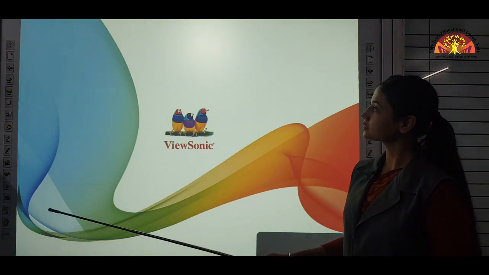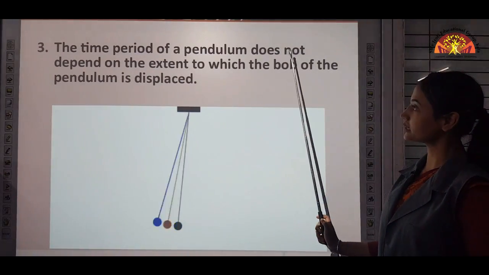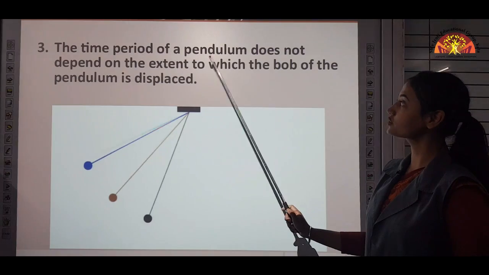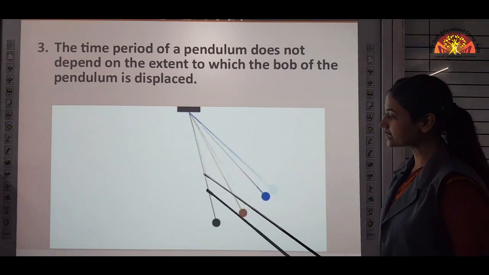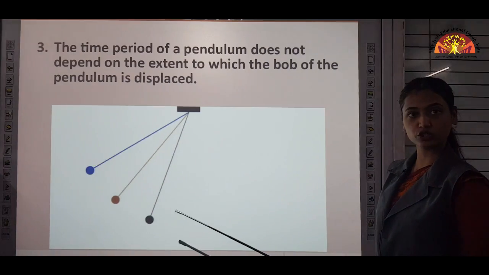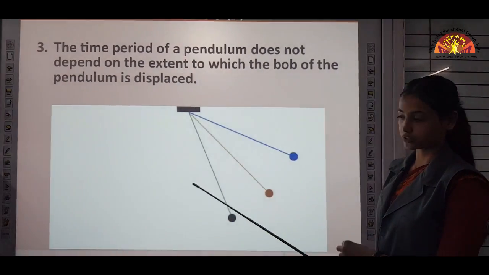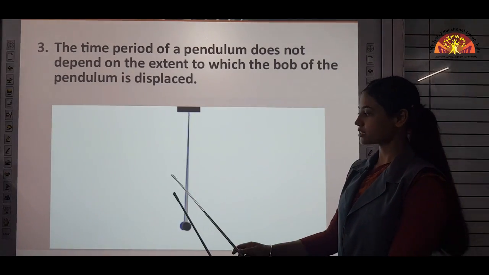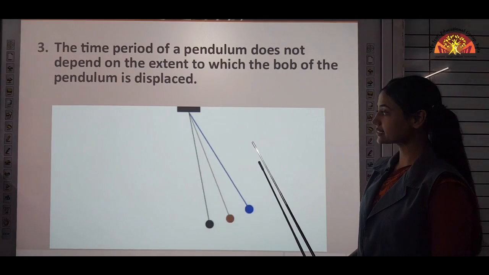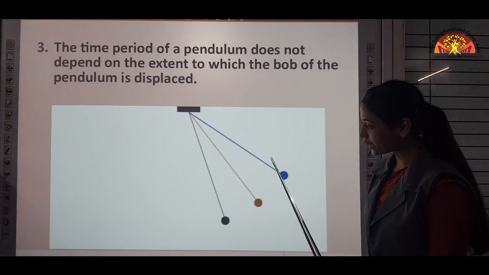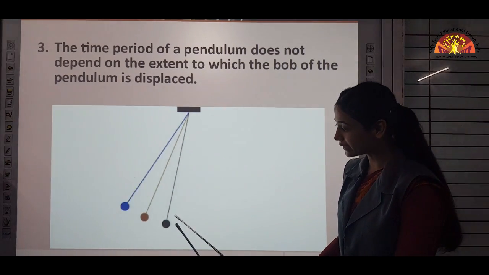Then third, the time period of a pendulum does not depend on the extent to which the bob of the pendulum is displaced. Here you can see we have taken 3 simple pendulums and extended them to different positions. Each pendulum is displaced to a different position, but you can see the time at which they come to their mean position is the same.